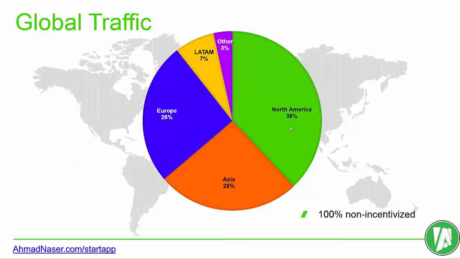The global traffic comes from the US and North America, which is basically Canada and the United States, 38% of the total global traffic, 26% from Asia, Europe 26% also, and the others are 10% here.